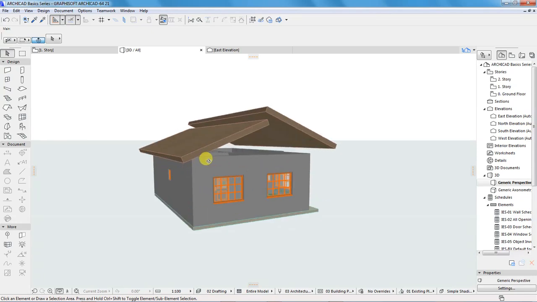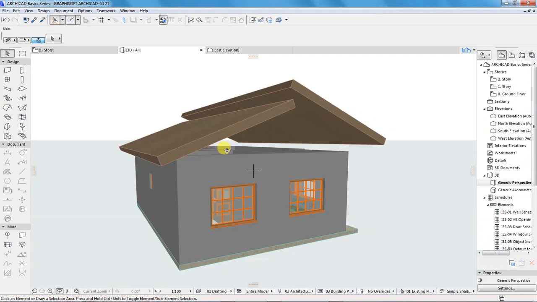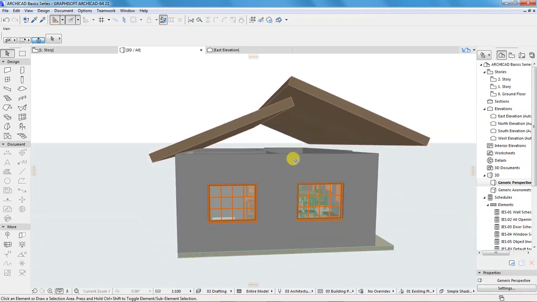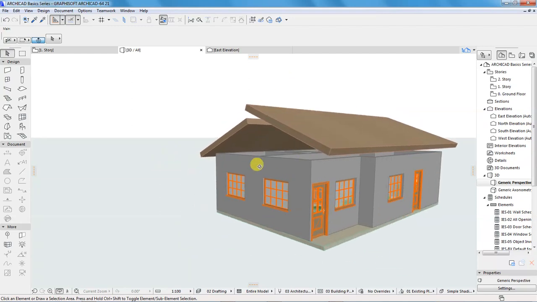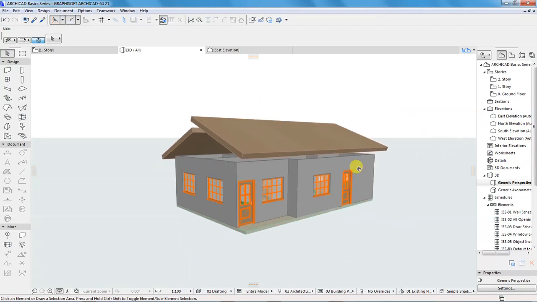So if you look at our building, we have the roofs hanging in the air. They are not attached to the walls. So I want us to change some things.